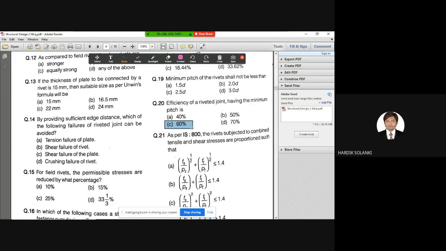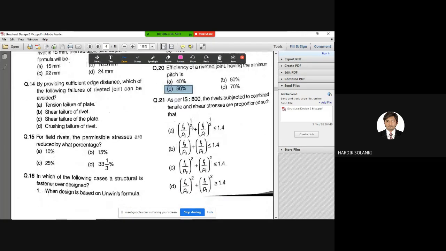Question number 20, correct answer is C, 60%. And last question for today. As per IS 800, the rivets subjected to combined tensile and shear stress are proportioned such that formulas are given. These formulas you are supposed to find out from the IS code, which one is the correct formula. Question number 21. I'll give you the answer because I'm sure you won't know it, because the IS code has not been referred to thoroughly by you. So again, I request all of you to go through the IS code.